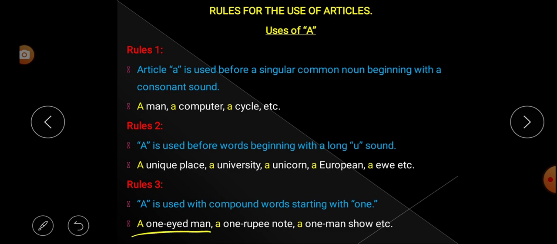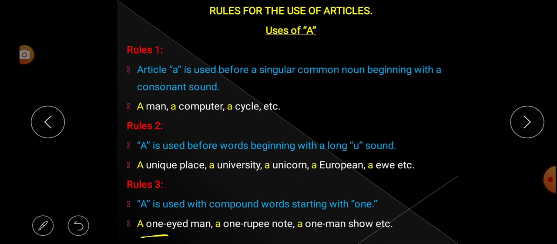1. Let us go through some examples, you will better understand. A one-eyed man. Look at here, how many words are there? In this word, there are 3 words. How? One-eyed man. So, you notice that there are 3 words. First one is one, second one is eyed, and third one is man. So it is a combination of 3 words, but they make a single word. So this type of words are called compound words. So here it is a compound word, beginning with one. That's why we have used what?